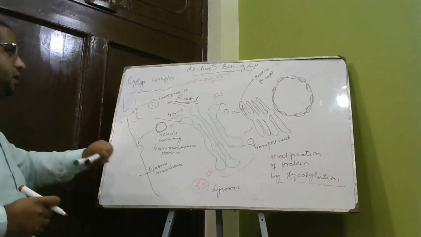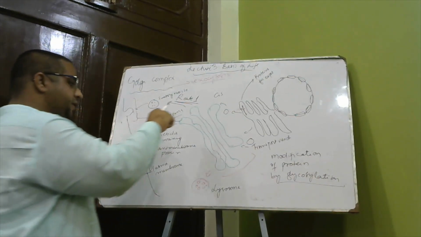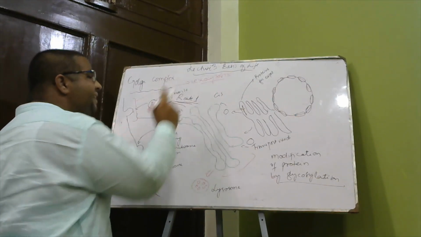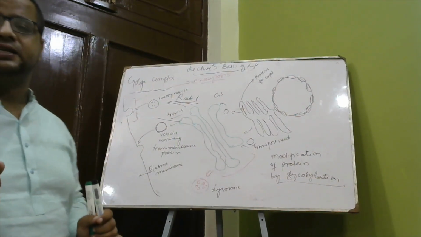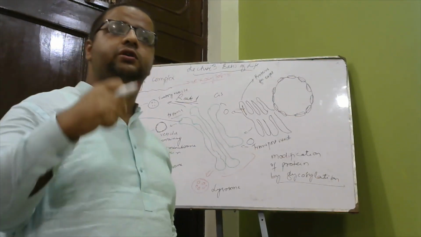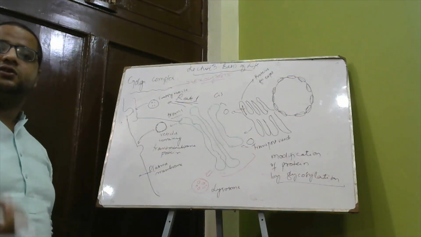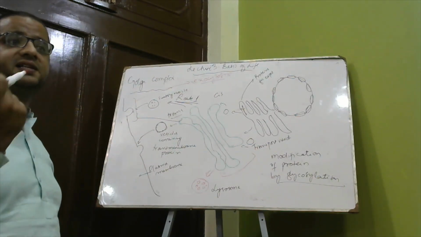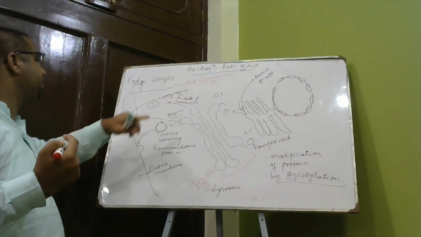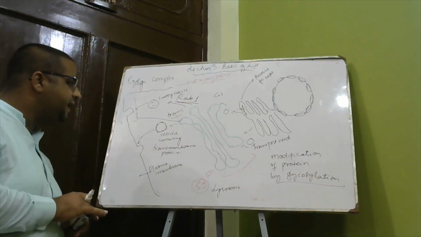Now, number two, the second part. First of all, it's a secretory vesicle. It could contain a digestive enzyme or some sort of enzyme that is required by the extracellular matrix or other cells. That is produced by the cell. It may be a secretory cell, so it has to produce that protein and secrete it out. Through the process of exocytosis, that protein is expelled from the cell. The second part is the vesicle containing transmembrane protein.